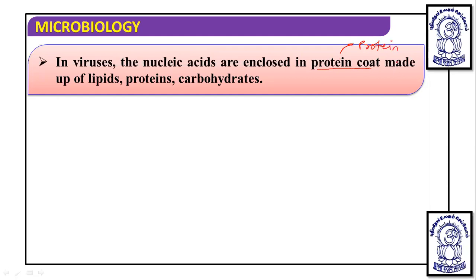But outside the protein coat, there is a resistant envelope. That envelope is made up of lipids, protein, and carbohydrate. So these all combinedly form an envelope in some of the animal viruses, outside the protein coat.